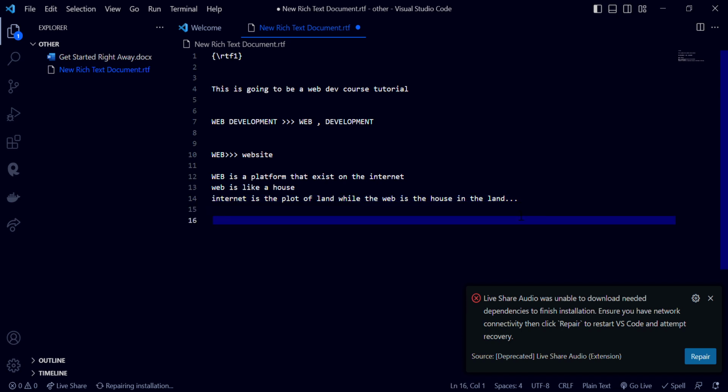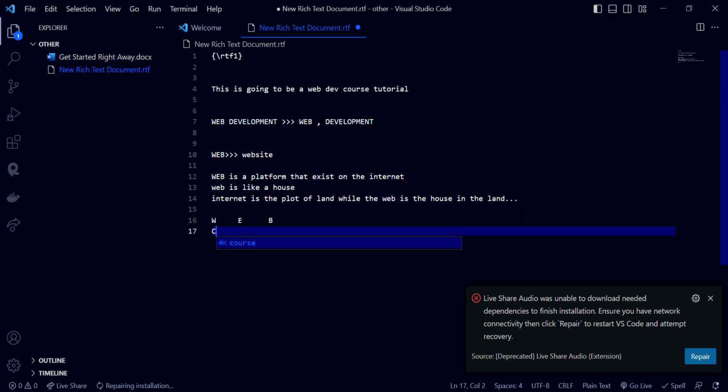We are going to take a look at how the web actually looks. We have talked about what the web is. Now, how does the web look? Let me tell you how the web looks. The web looks like a container, like a container.